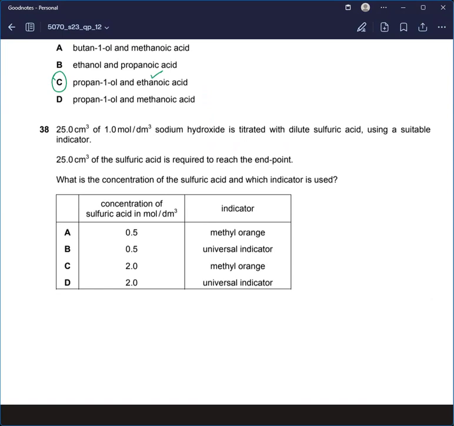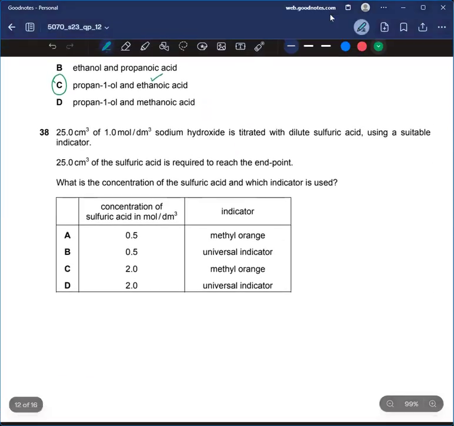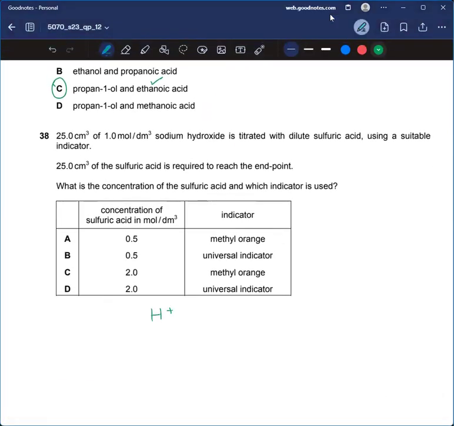For this, we should keep in mind that 1 H positive can neutralize 1 OH minus ion. And we know that the formula of sulfuric acid is H2SO4. Sulfuric acid has two H positive ions.